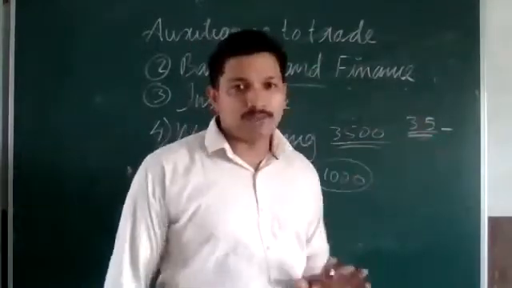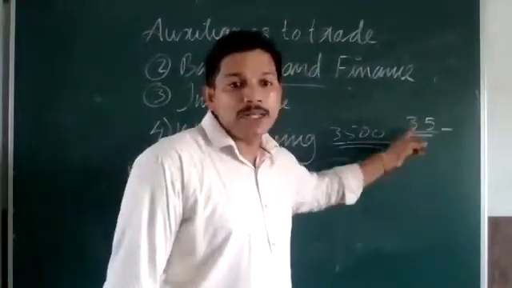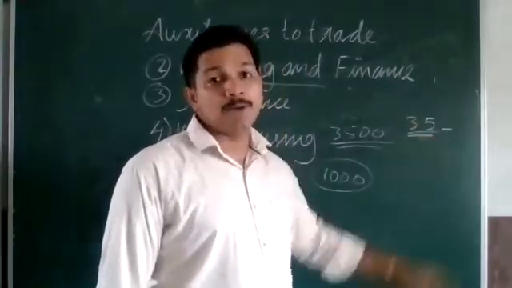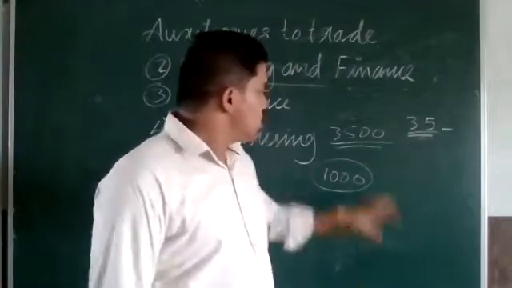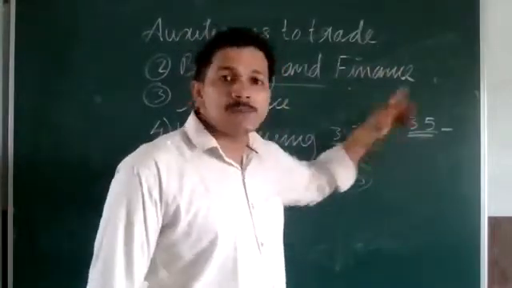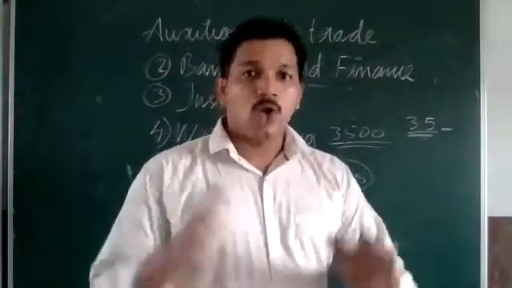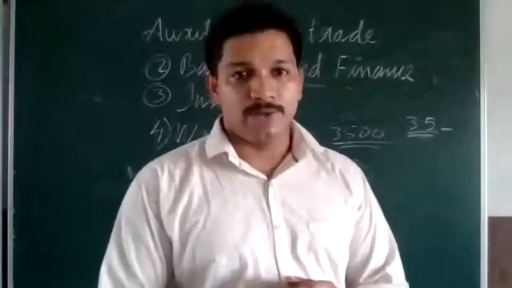If one car meets with an accident, then that person will be provided the money, the 3.5 lakh rupees. The money that we are paying is spent for that person. Only the person who faces the loss will receive the money.